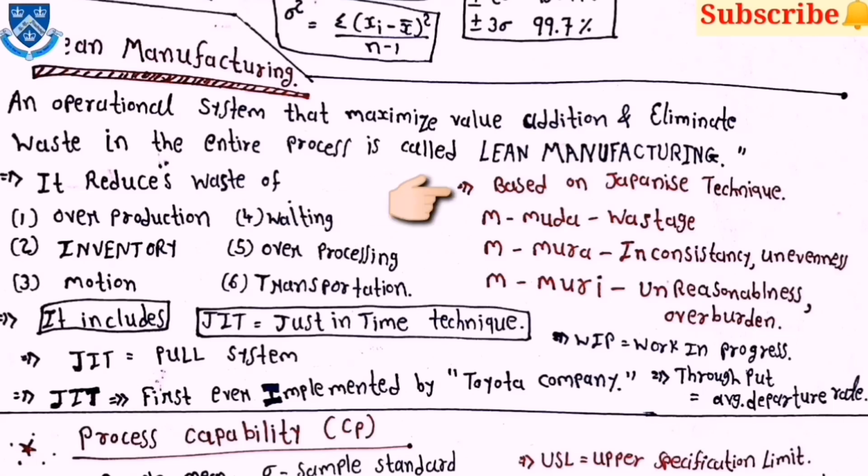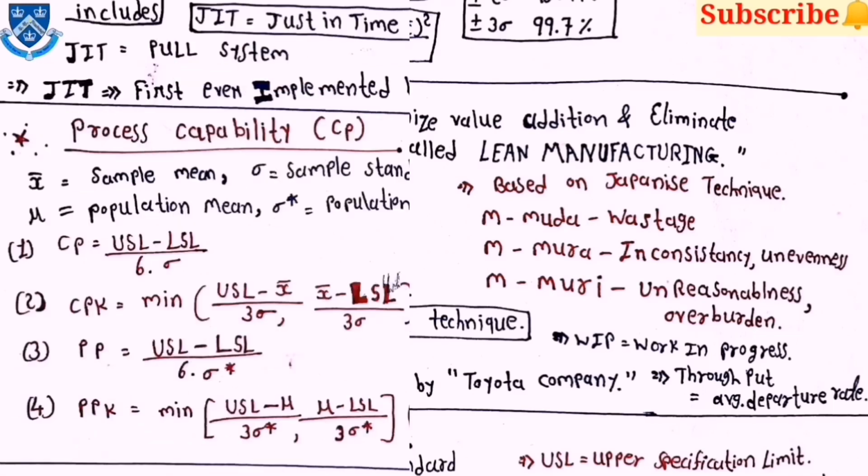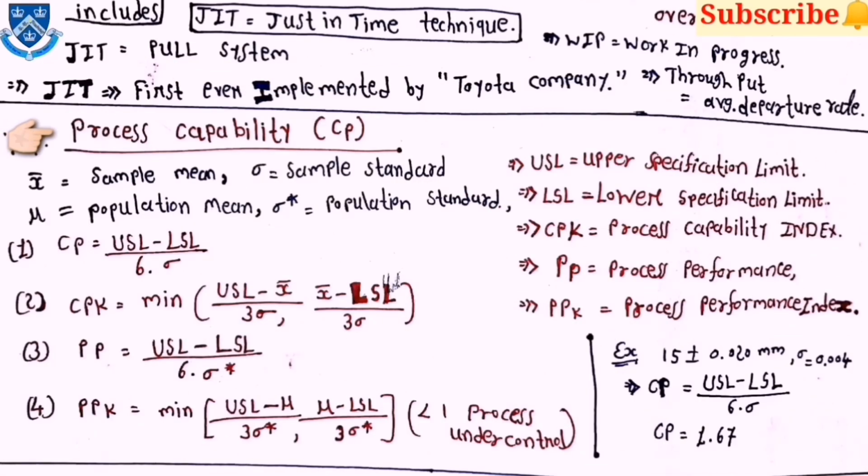It is based on the Japanese method, which focuses on the 3M. The first M stands for Muda, which is wastage. The second is Mura, which stands for inconsistency. The last one is Muri, which is for unreasonableness or overburden. Then JIT stands for just-in-time process, a pull system implemented first by the Toyota company.